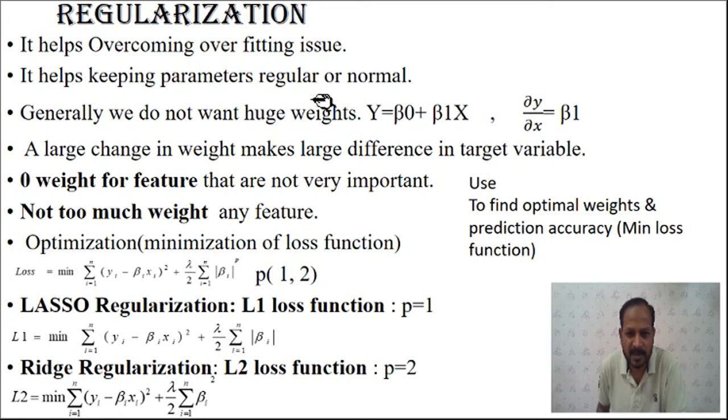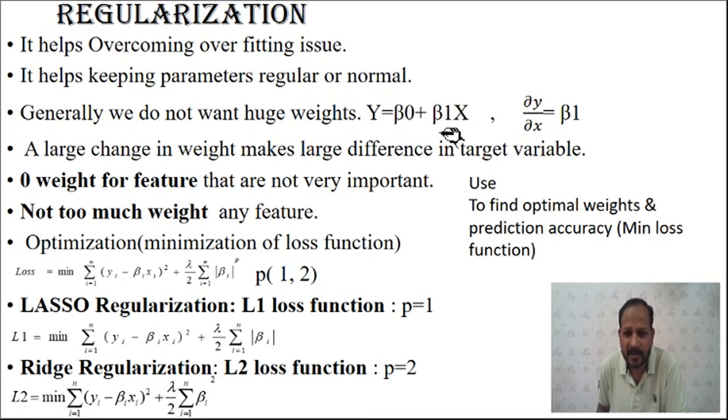So we have to control the parameter by using some controlling or scaling parameter, so that the value of the parameters will not go beyond a certain limit. Generally we do not want huge weights. These parameters are called weights again. So we do not want very high values of the weights. This y equals beta 0 plus beta 1 x is your y hat, the predicted output.